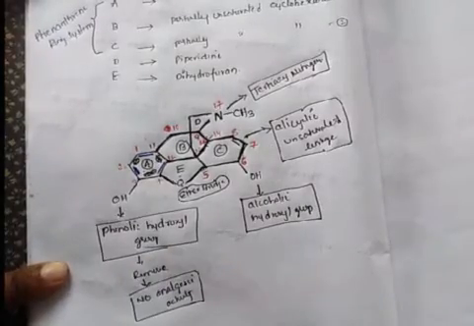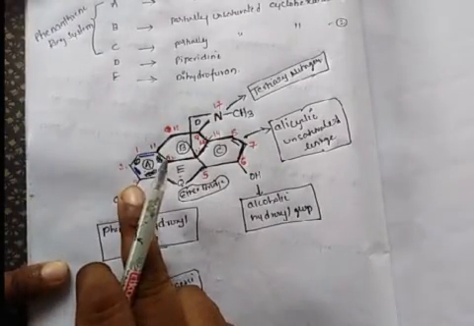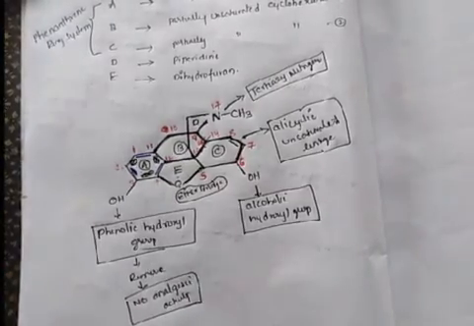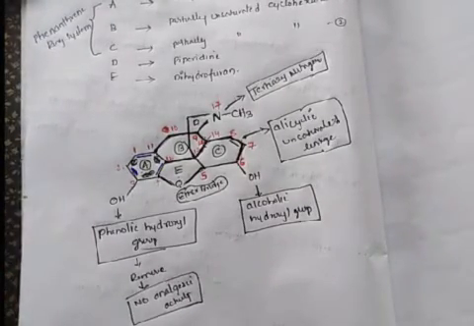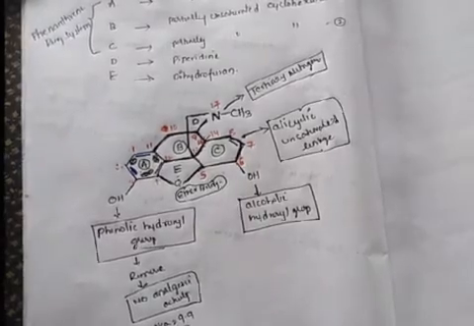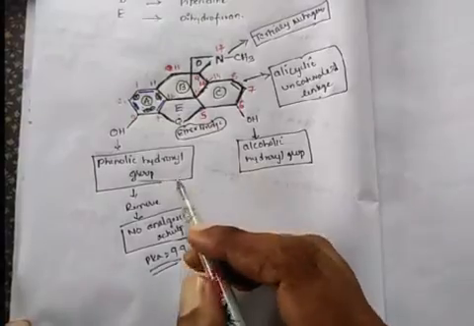If you remove this OH group at the 3rd position of morphine, there is a loss of activity. This OH group gives a pKa value of 9.9, as it shows that it is an alkaloid in nature.